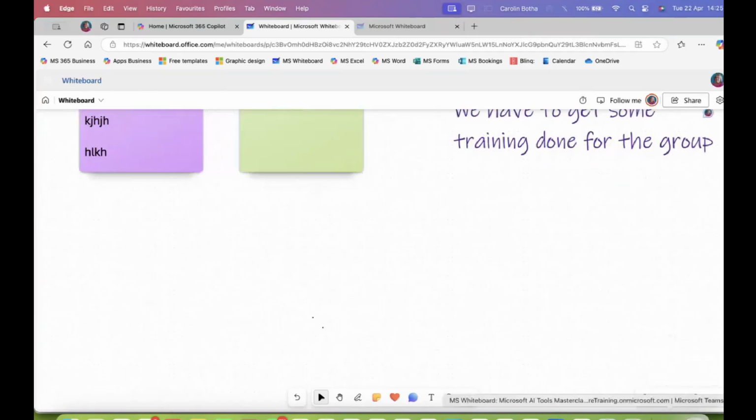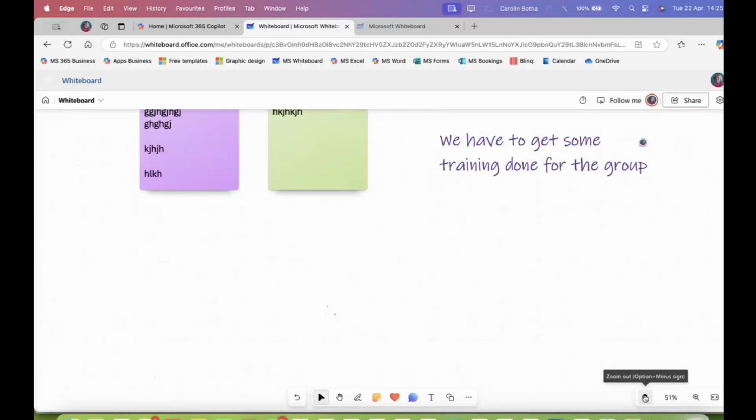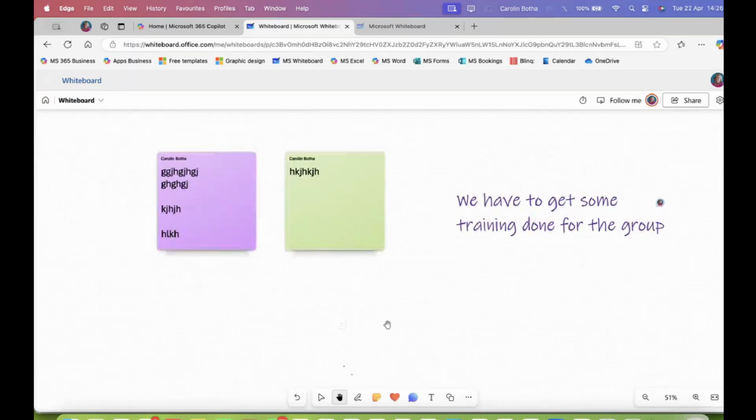Let me just... Oh no, that icon stays very, very small. But you'll notice it's the very same profile pic that I have for my Microsoft account. That's also showing there. And if someone just points to it and clicks on it, you can see Caroline says, yeah, she agrees. Or I can make the note for myself. Then, let's, for example, say, let me just get my pen to move that. There you go.